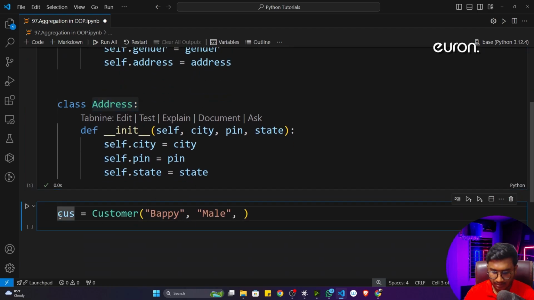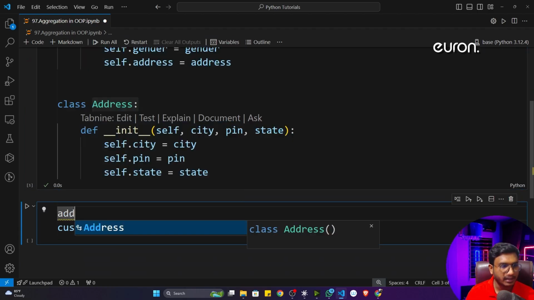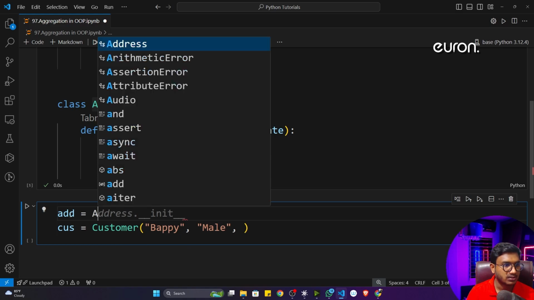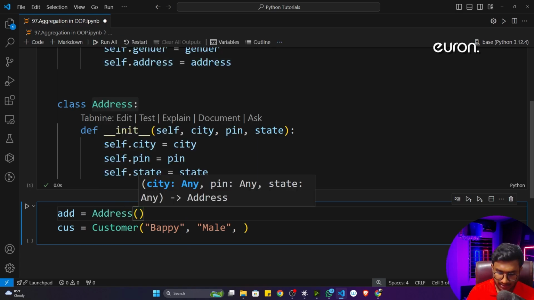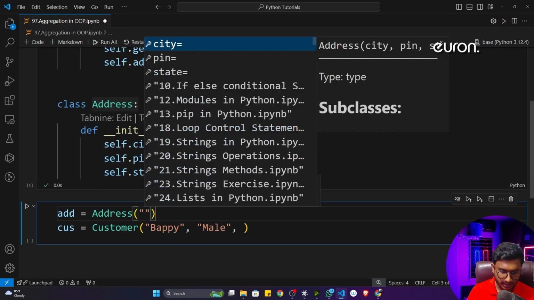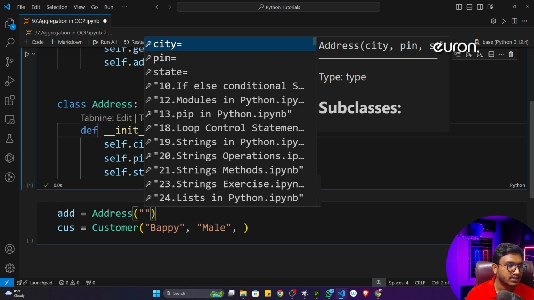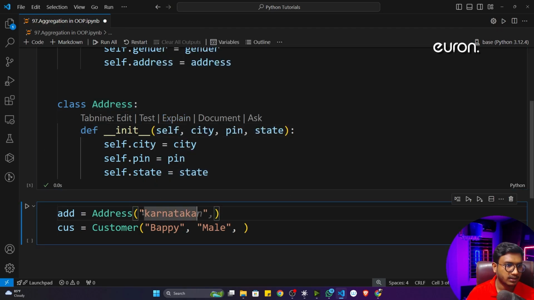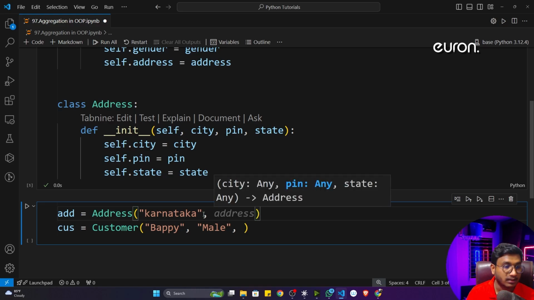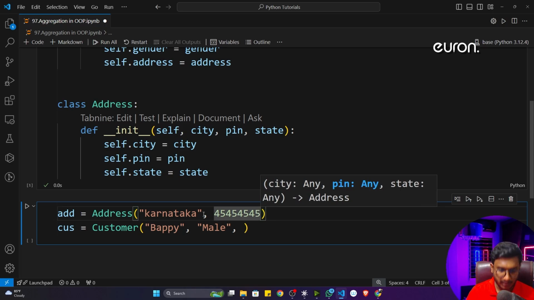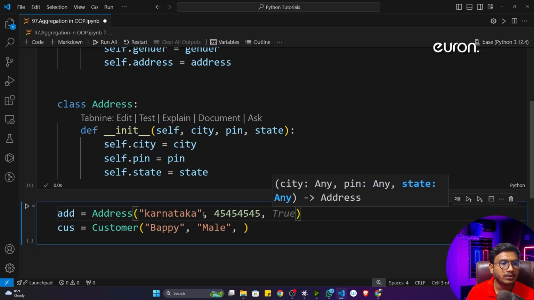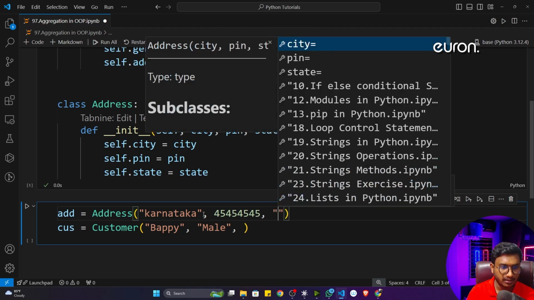Before initializing the customer, I will define the address class object. The address takes three inputs. First of all, it will take the city name. Let's say city I'll give Karnataka. Then the second input, it will take the pin code. Let's say I'll give 454545. And the third input, I have to give the state. Let's say state I will give Bangalore.